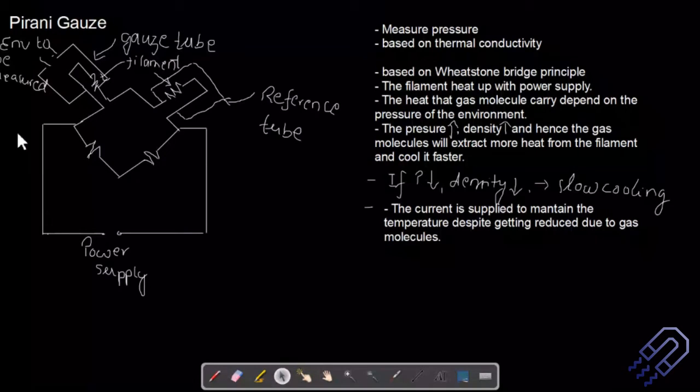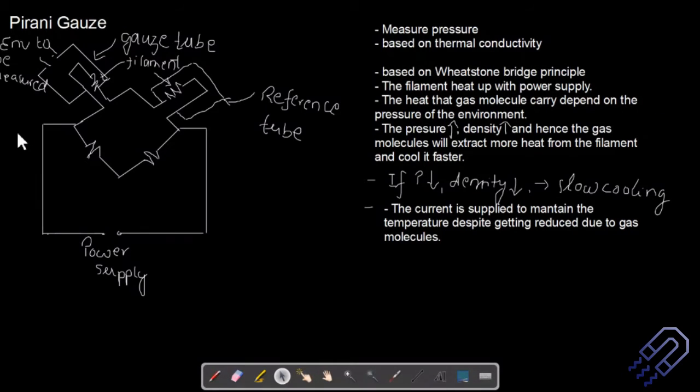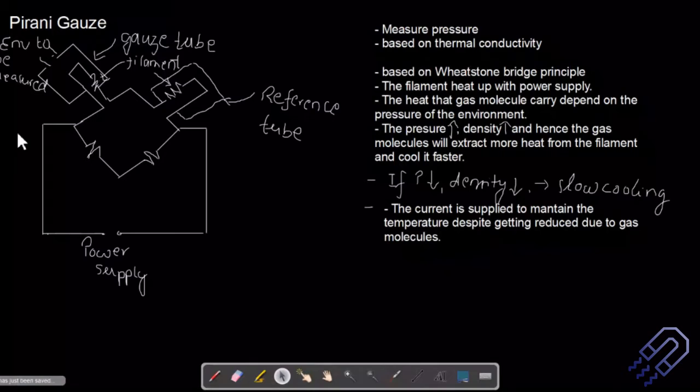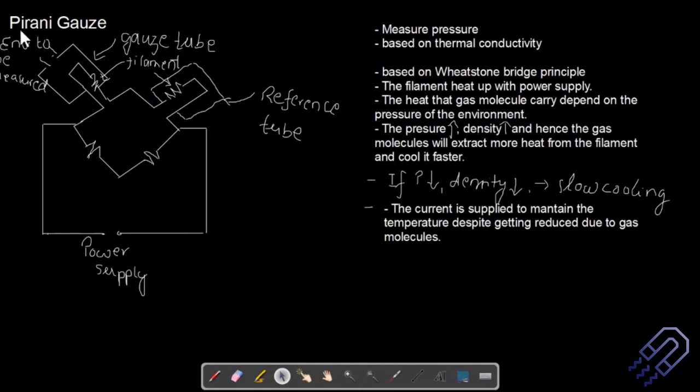Whenever you want to measure the pressure in a particular environment, you connect that environment to this particular device. It's not necessary that this will be below atmospheric pressure. In fact, if you are using a gauge, the chances are that this is above atmospheric pressure. If you have some gas enclosed in a box, it is above atmospheric pressure, so it has a higher pressure than the surrounding atmosphere. You want to measure that pressure.